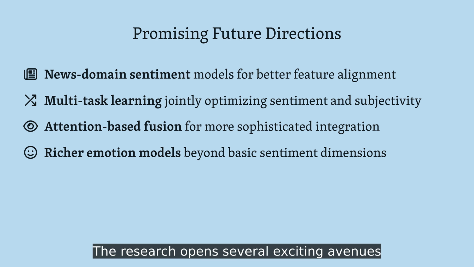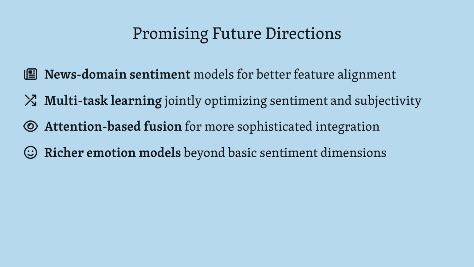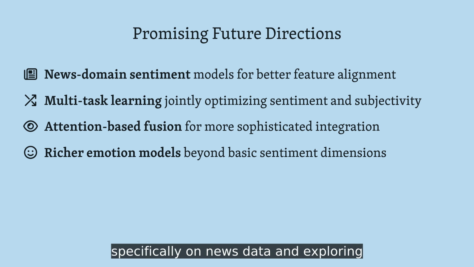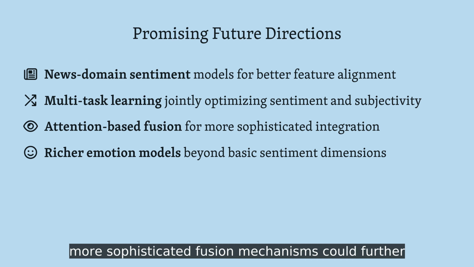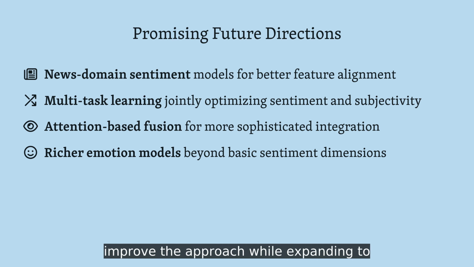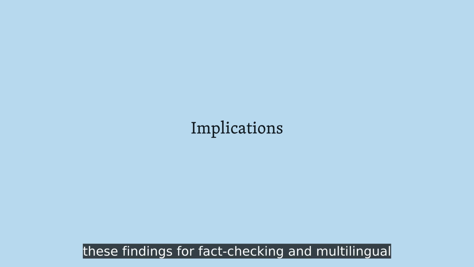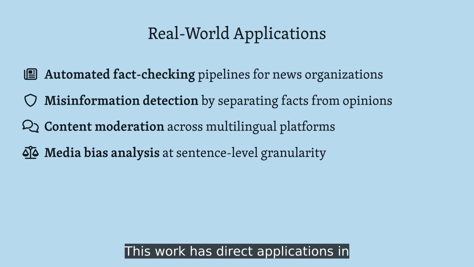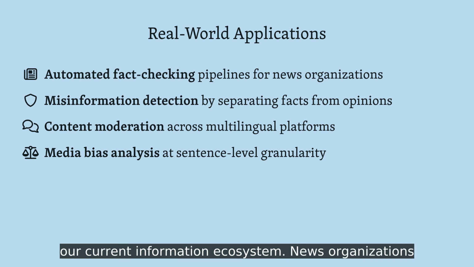The research opens several exciting avenues for future work. Training sentiment models specifically on news data, and exploring more sophisticated fusion mechanisms, could further improve the approach while expanding to richer emotional dimensions. Let's consider the broader impact of these findings for fact-checking and multilingual AI. This work has direct applications in our current information ecosystem.